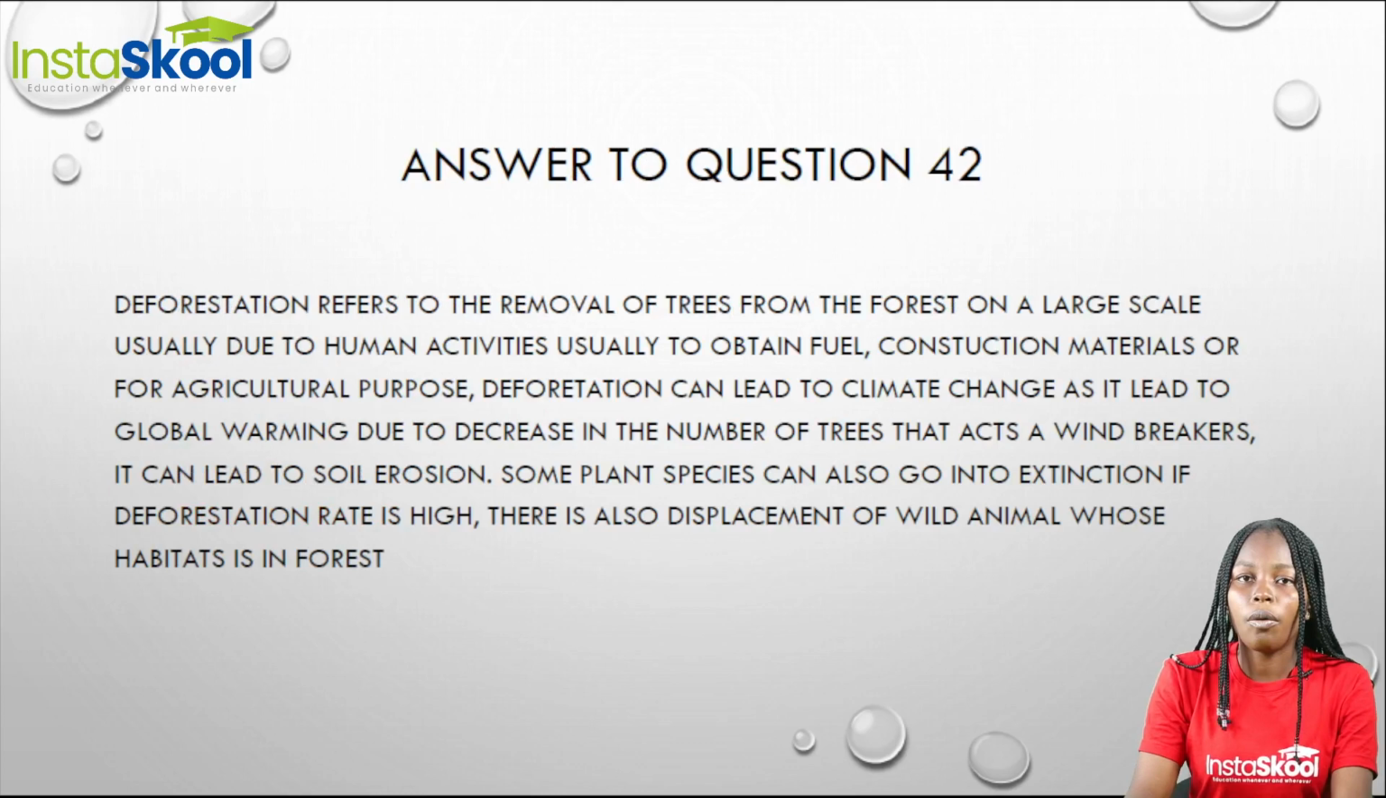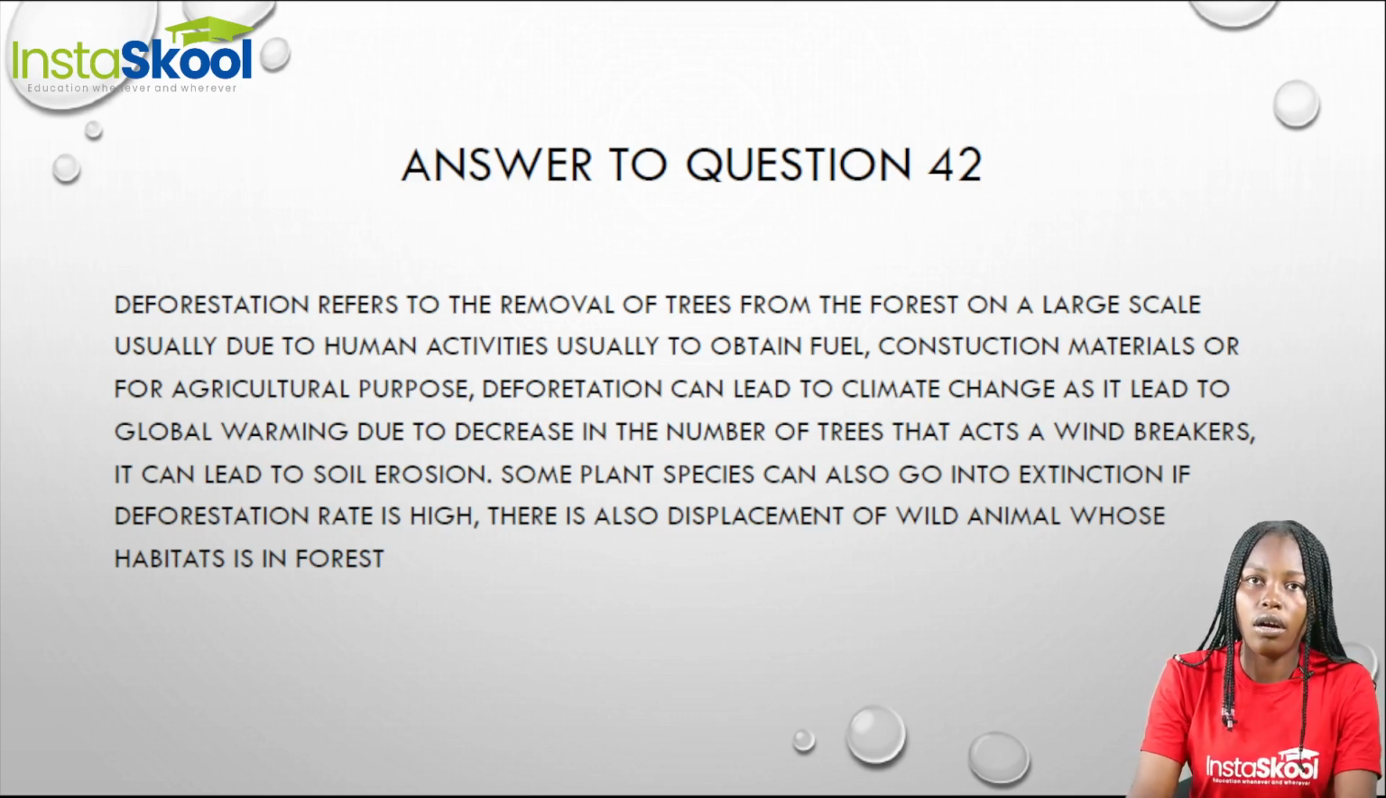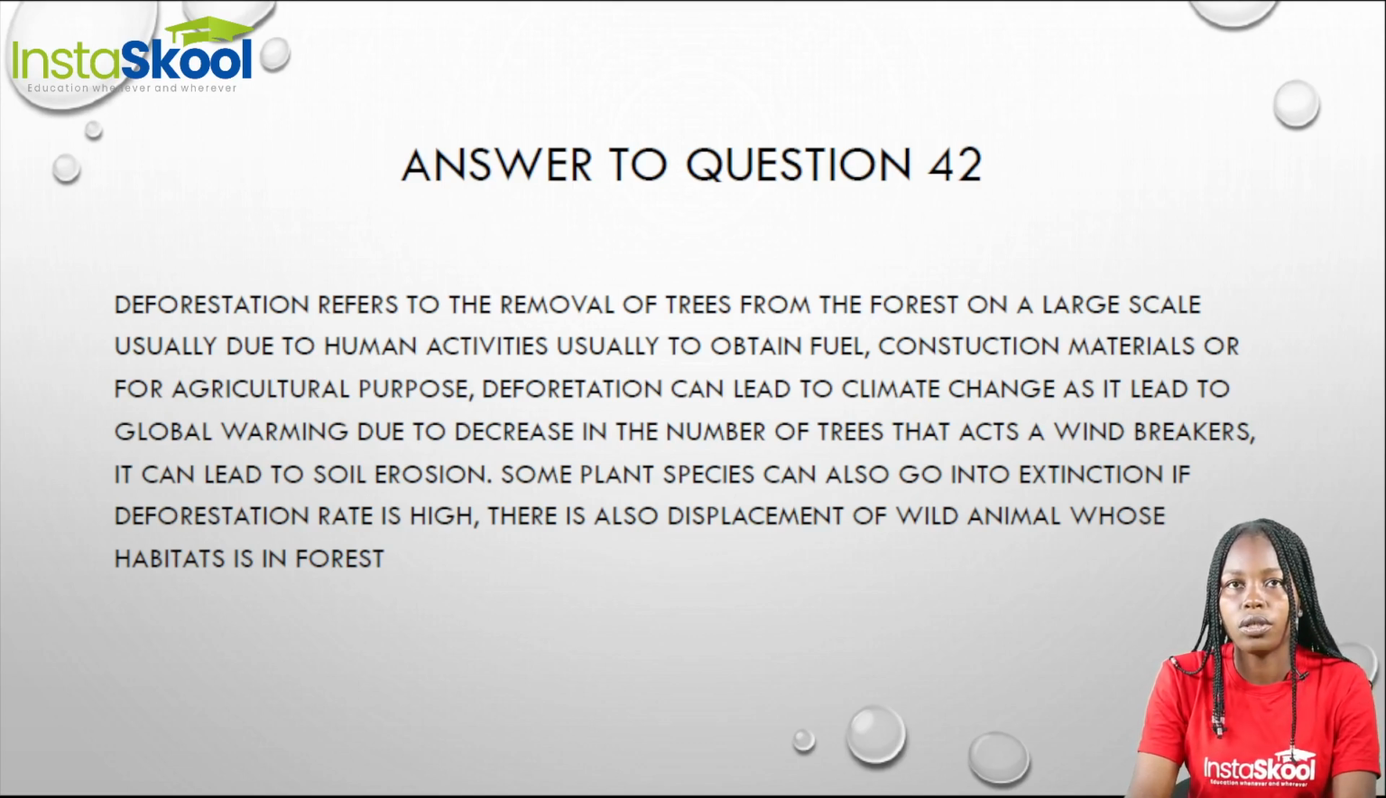Now when we talk about deforestation, this is when trees are removed from the forest on a large scale, and is usually done by humans. Some of the activities of humans to obtain fuel, construction materials, or even for agricultural purpose, all of these can lead to deforestation. When deforestation occurs on a large scale, it can lead to climate change.